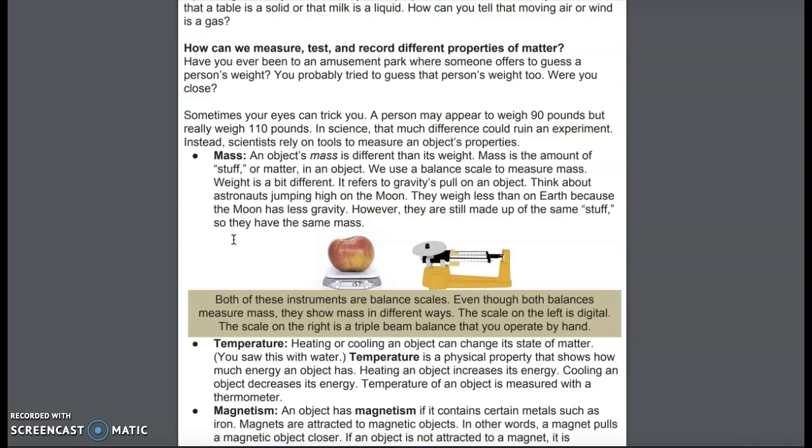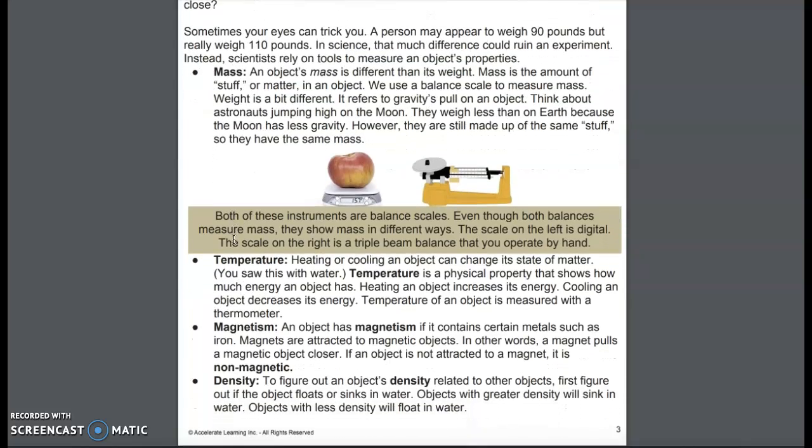Mass. An object's mass is different than its weight. Mass is the amount of stuff or matter in an object. We use a balance scale to measure mass. Weight is a bit different. It refers to gravity's pull on an object. Think about astronauts jumping high on the moon. They weigh less than on Earth because the moon has less gravity. However, they are still made up of the same stuff, so they have the same mass.